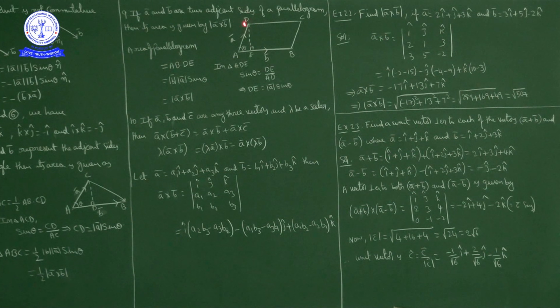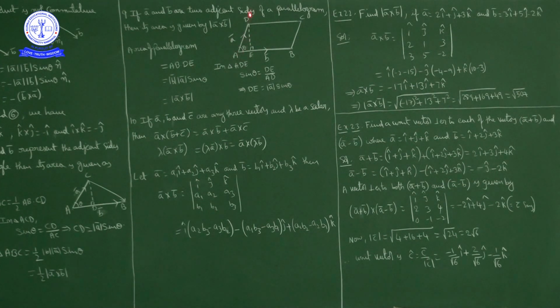So AB into DE. Now magnitude of AB bar is how much? Modulus of B bar. So this length is magnitude of B bar. Okay, next. Now in triangle ADE, what is sin theta? Sin theta is opposite side by hypotenuse, no?